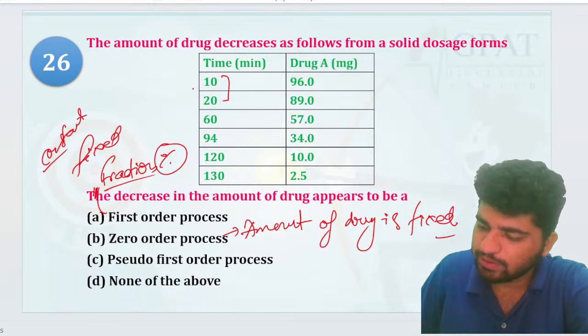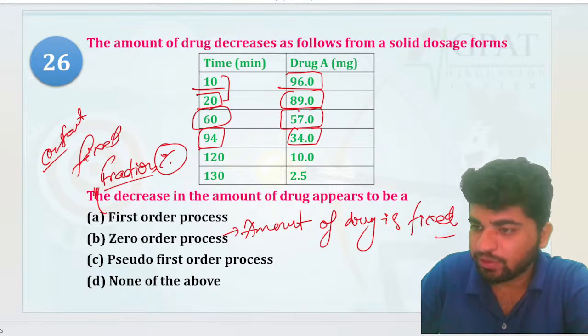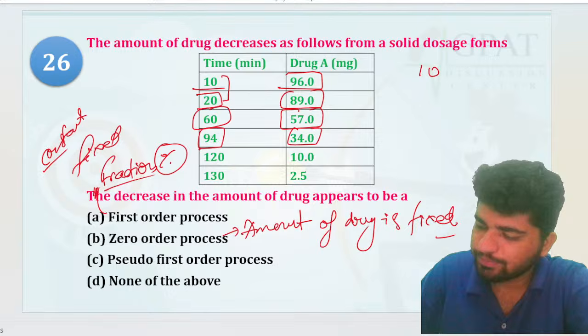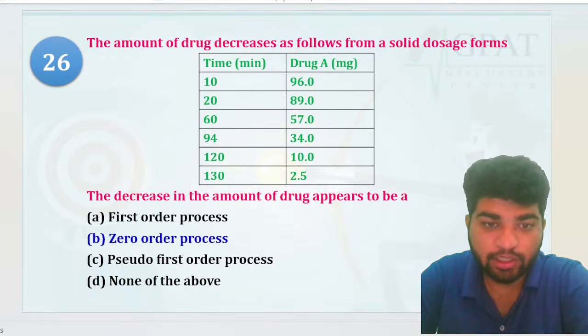So drug in 10 minutes the drug was 96, in 20 minutes 89, in 60 57, okay, in 94 34. Okay, so here you can see concentration independent होता है विश्वजीत, है ना? Now here you can see के 10 to 20, 96 by 89, right? यार ये बहुत थोड़ा सा लोचा हो जाएगा इसमें. Okay, but it seems to be the first or zero order process.